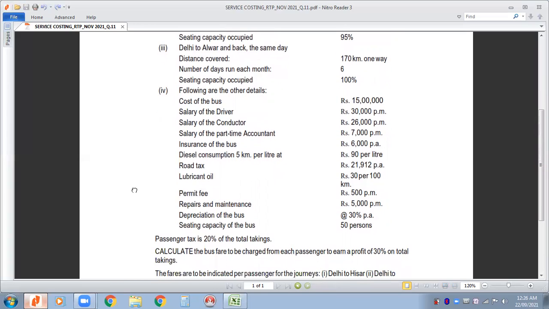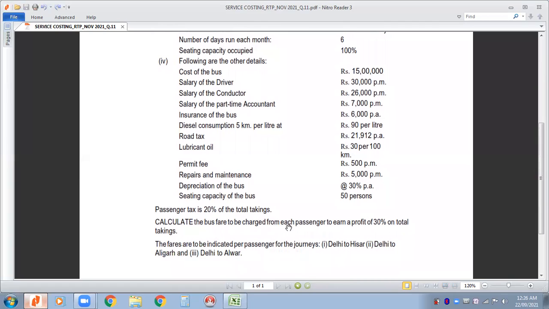Passenger tax is 20% of the total takings. Takings here means the sales, the collections that they are going to make. उसका 20% tax भरना है हमको. Calculate the bus fare to be charged from each passenger to earn a profit of 30% on total takings. कौन से पैसेंजर से कितना फेयर लेना है वो हमको कैलकुलेट करना है so that we can earn a profit of 30% on total sales. The fares are to be indicated per passenger for the journey.